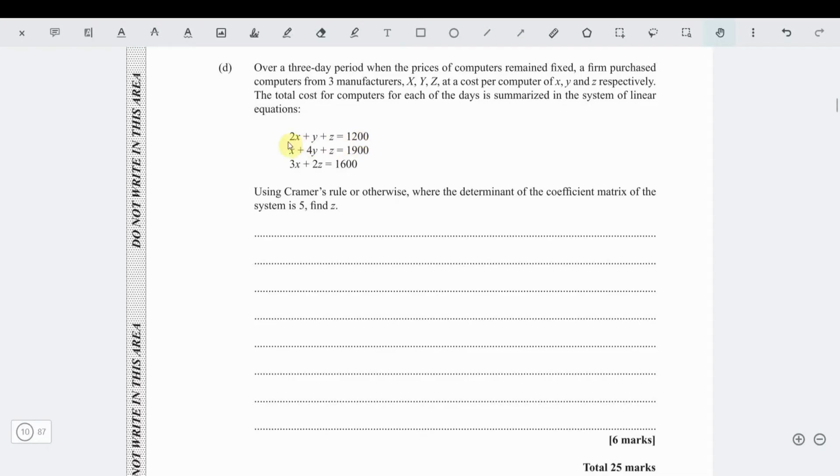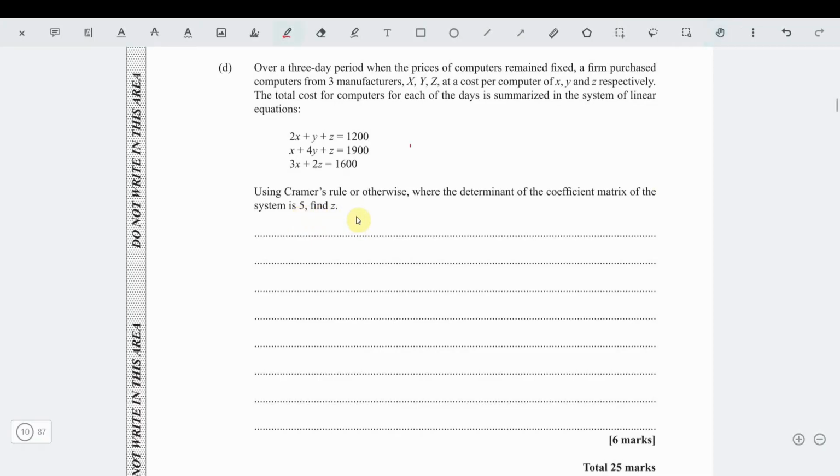So they bought 2X plus Y plus Z for $1,200, then X plus 4Y plus Z for $1,900, and 3X plus 2Z for $1,600. Using Cramer's rule or otherwise, where the determinant of the coefficient matrix of the system is 5, find Z.